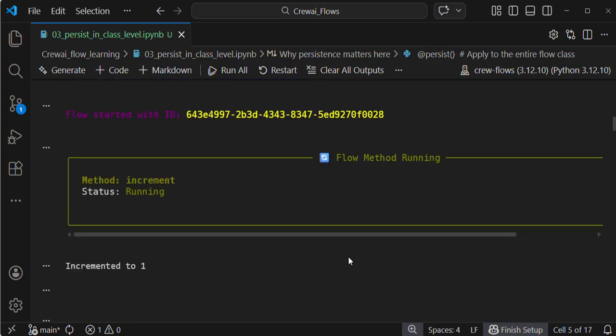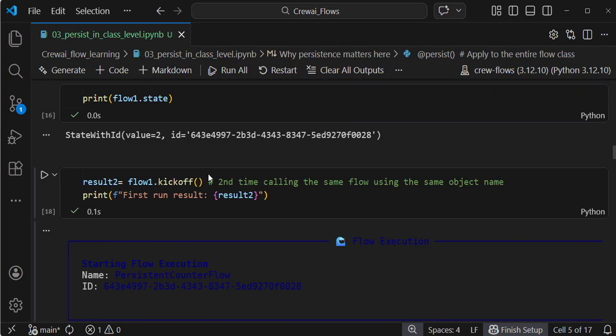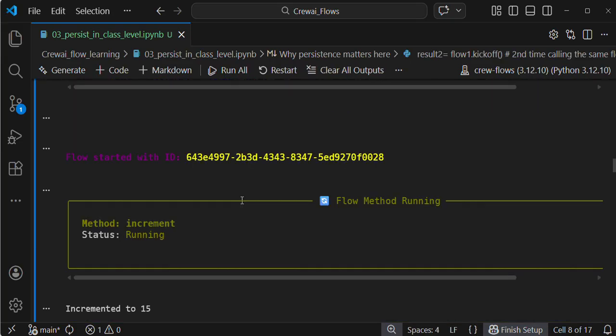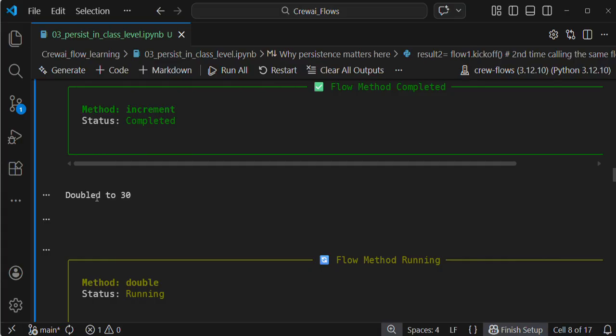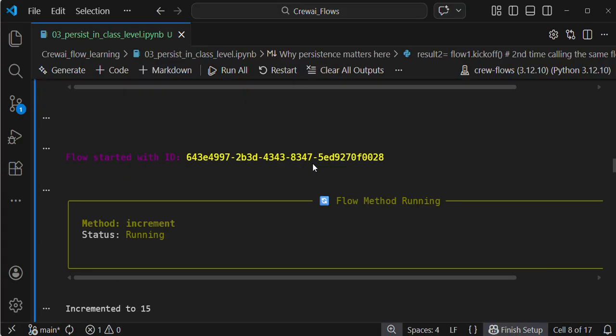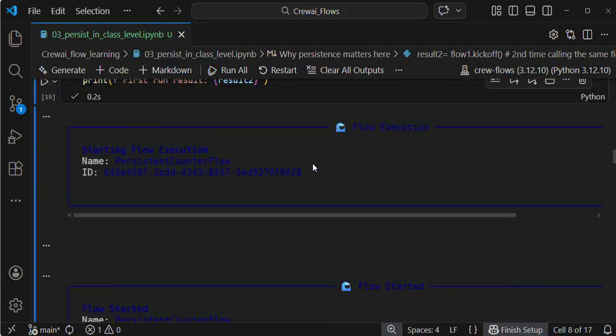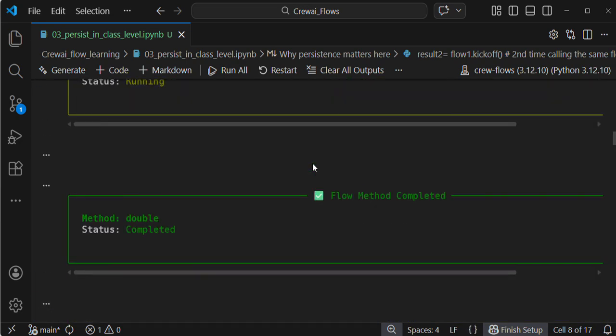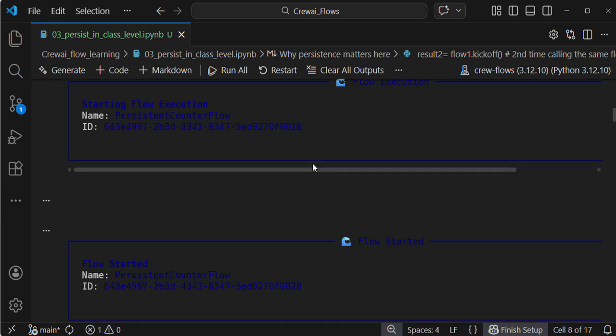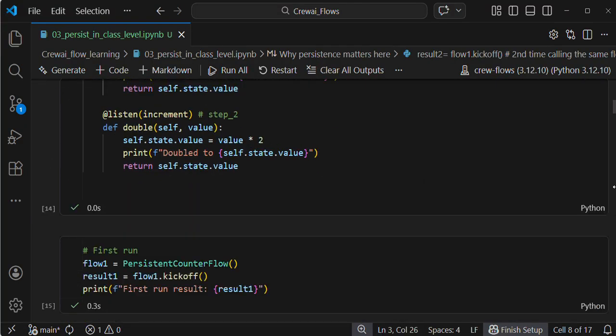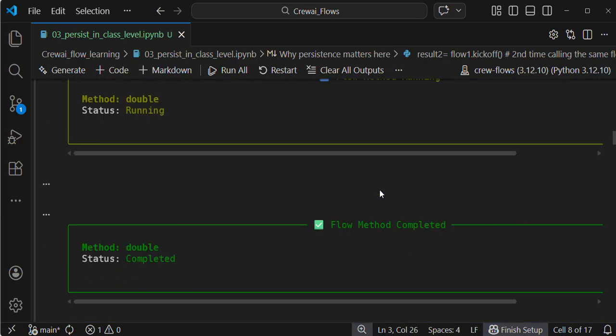If you don't believe me, see here, I am again invoking this. 15, incremented, doubled to 30, guys. I hope you can understand. You should understand 100%. That's the advantage of using flow, guys. I hope you get it.